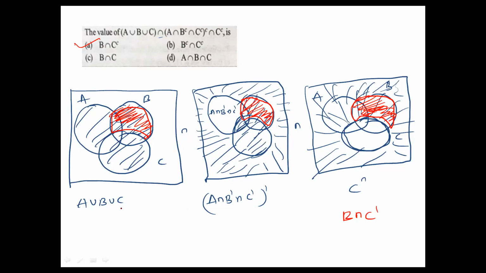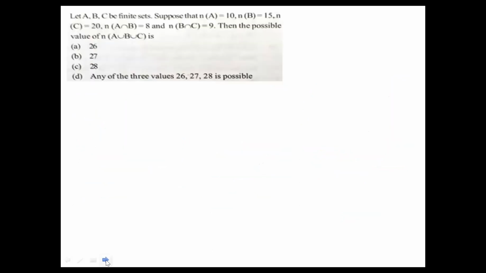Okay, move to the next slide. Let A, B, C be finite sets. Suppose n of A is 10, n of B is 15, n of C is 20, n of A intersection B is 8, n of B intersection C is 9. Then the possible value of A union B union C. So n of A union B union C.